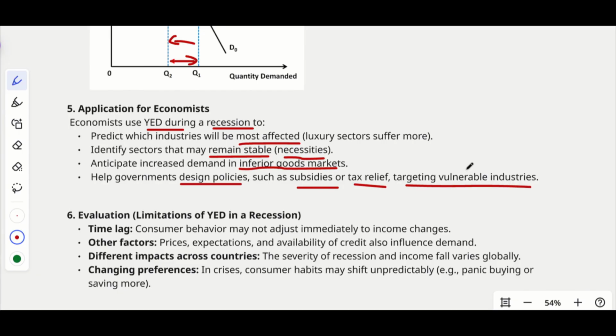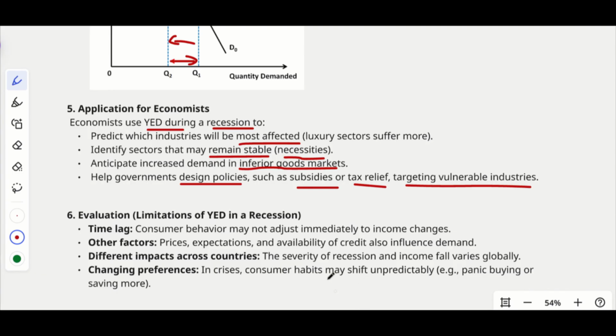But most of the industries, like entertainment, were completely shut down. Theaters were closed. Tourism was completely closed, and except the vegetable and other grocery vendors, all others had to shut down their shops as well due to the lockdown, right? So the economists can easily study the impact on the economy with the help of income elasticity of demand. So, what are the limitations?